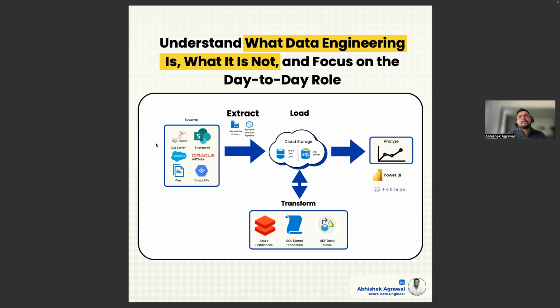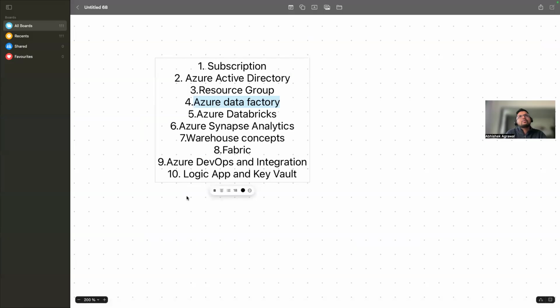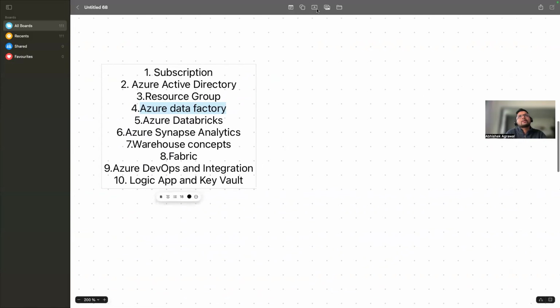There are many roles in the cloud world. Suppose I write down the different roles present in the cloud world.